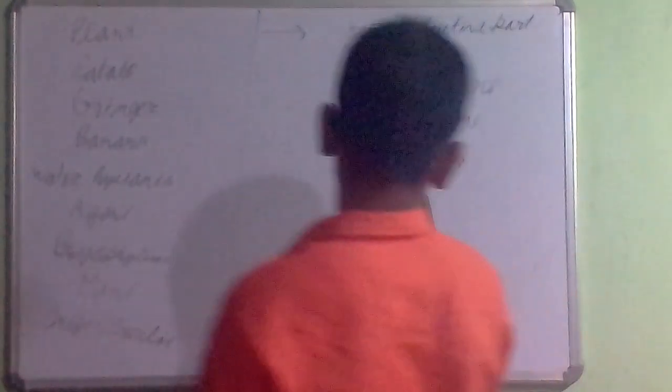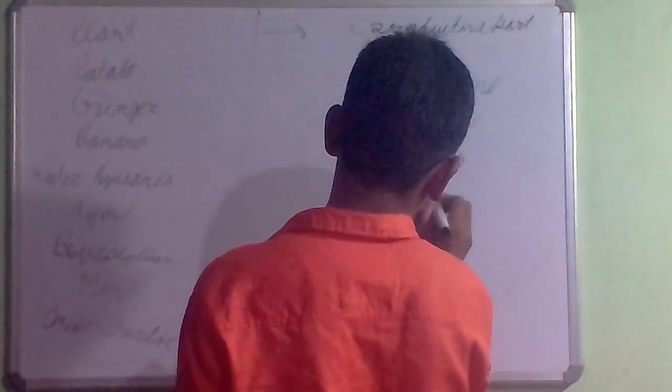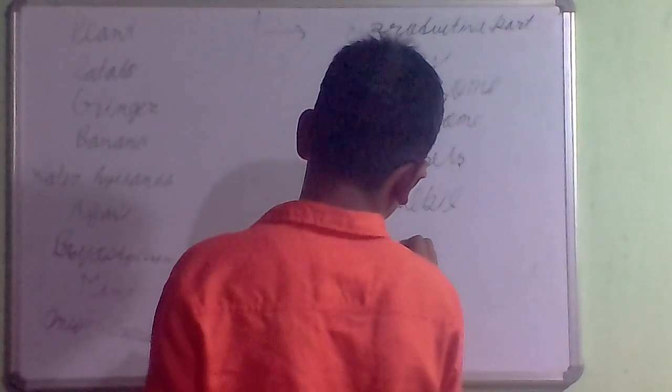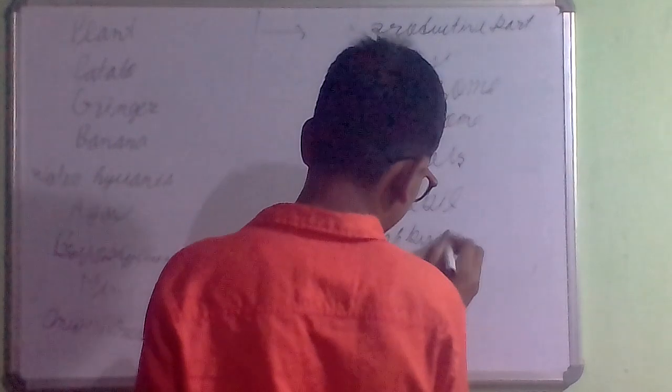So now we will see the names of some plants, and I will draw a table here in which on this side I will write the name of the plant and on this side the reproductive part of that plant.